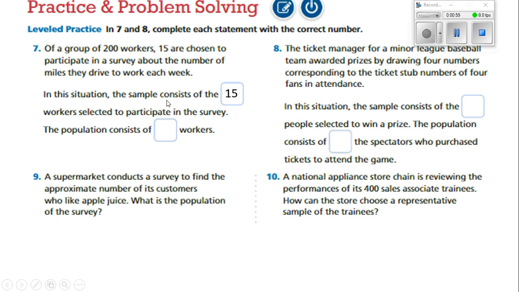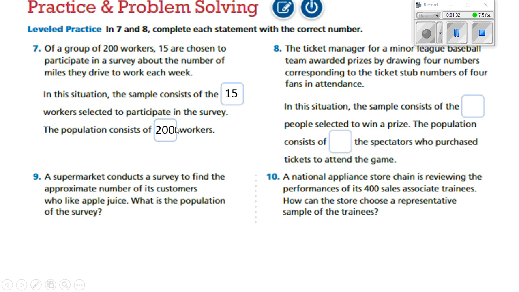It says the sample consists of 15 workers selected to participate in the survey. The population is the 200 workers. They want to know out of the 200 workers how much they drive, but they're only going to ask 15 of them as a sample to get an idea about the 200.